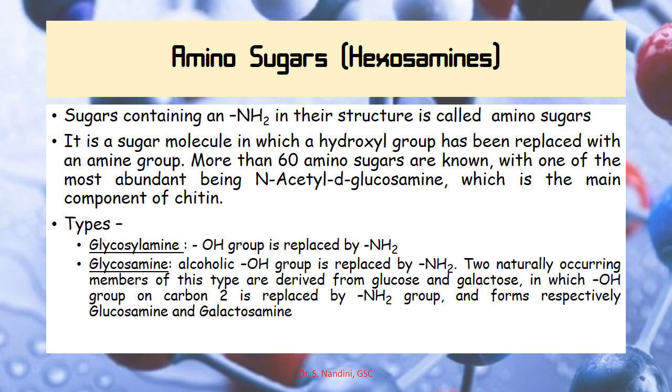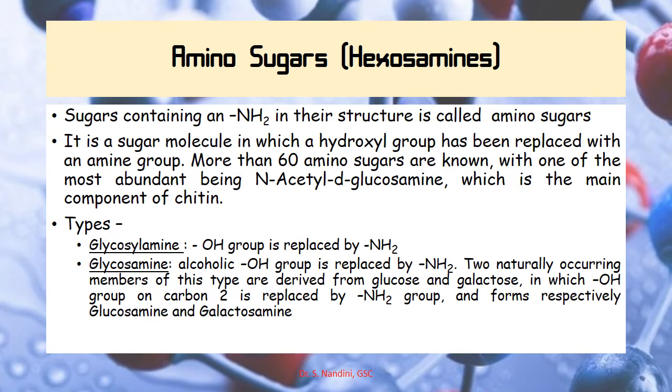If you recall the structure of glucose, the hydroxyl group will be replaced here with an amino group. So far more than 60 amino sugars have been known, and the most abundant is N-acetyl D-glucosamine. This is the main component of chitin, which is a component of the cell wall of fungi.